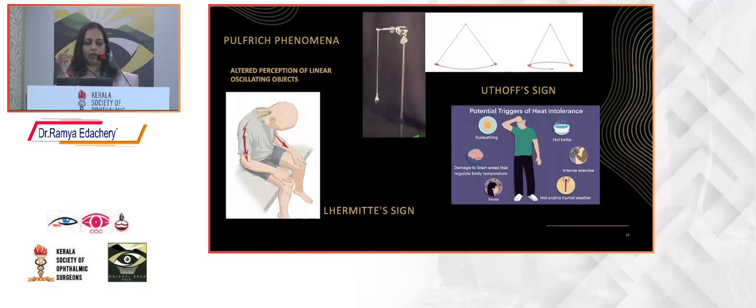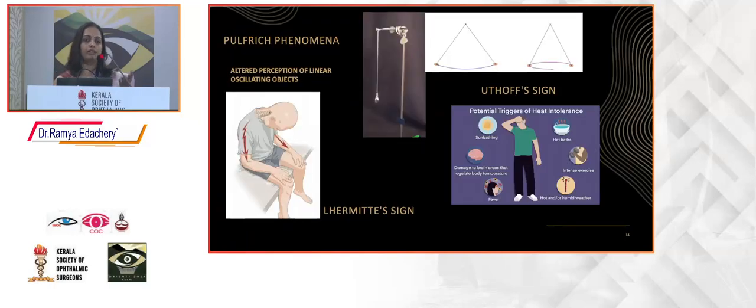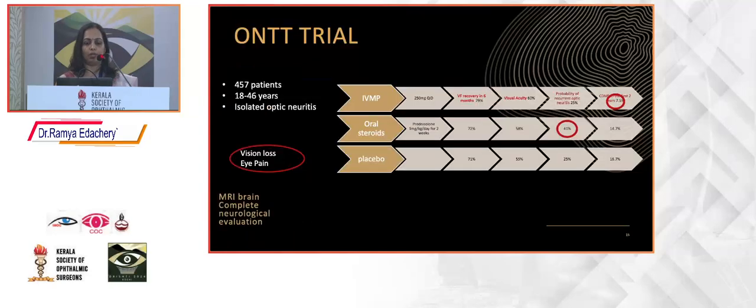Then Pulfrich phenomenon I have already explained. Next is the Lhermitte sign, a sudden flexion of the neck that causes an electric shock-like sensation. And Uhthoff's phenomenon: an increase in body temperature leads to a decrease in visual acuity, as in the deepening of the scotoma. These are more associated with multiple sclerosis than with an isolated optic neuritis.